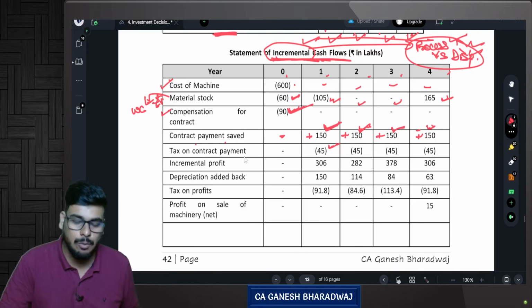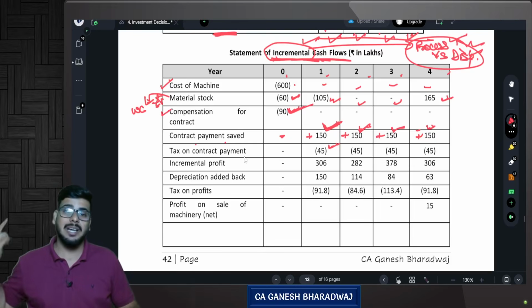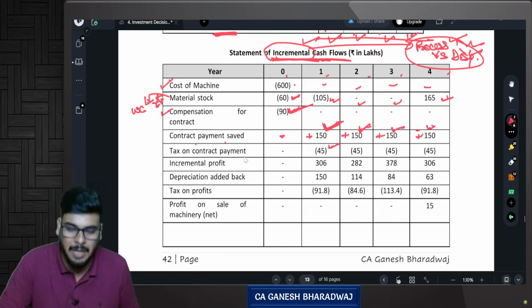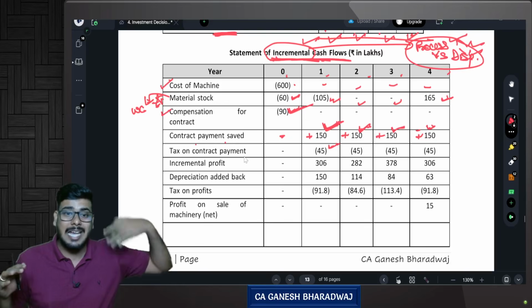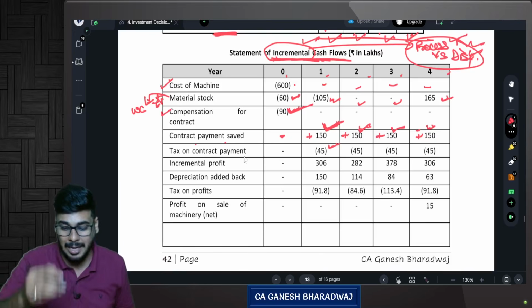Till date, I was paying 150 lakhs. It was an expense for me. When this was an expense, I was also paying lesser tax. Now, since I am not paying this 150 lakhs as an expense, I incremented it and I considered it as a cash inflow. Correct? Now, what happens parallelly?